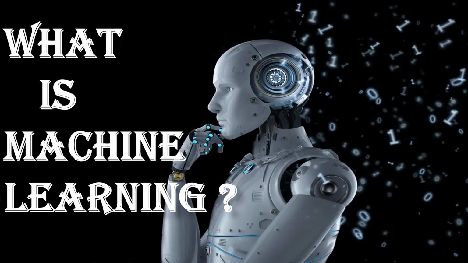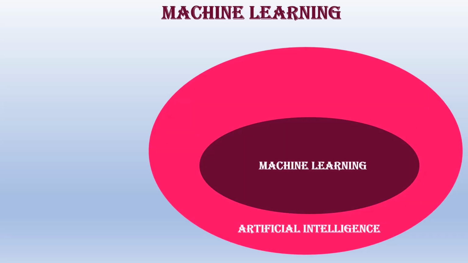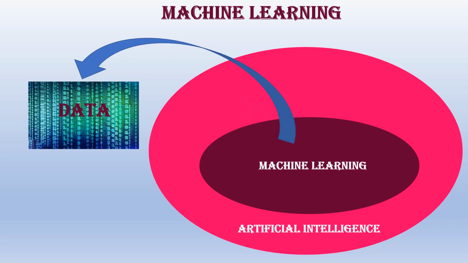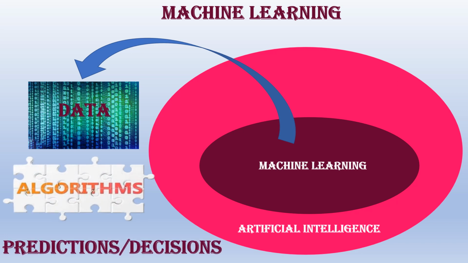So, what exactly is machine learning? Machine learning is to enable machines to learn by themselves using the provided data and make accurate algorithms for predictions or decisions. Machine learning is a subset of artificial intelligence where machines learn from data without being explicitly programmed. It involves algorithms that allow computers to learn from and make predictions or decisions based on data.